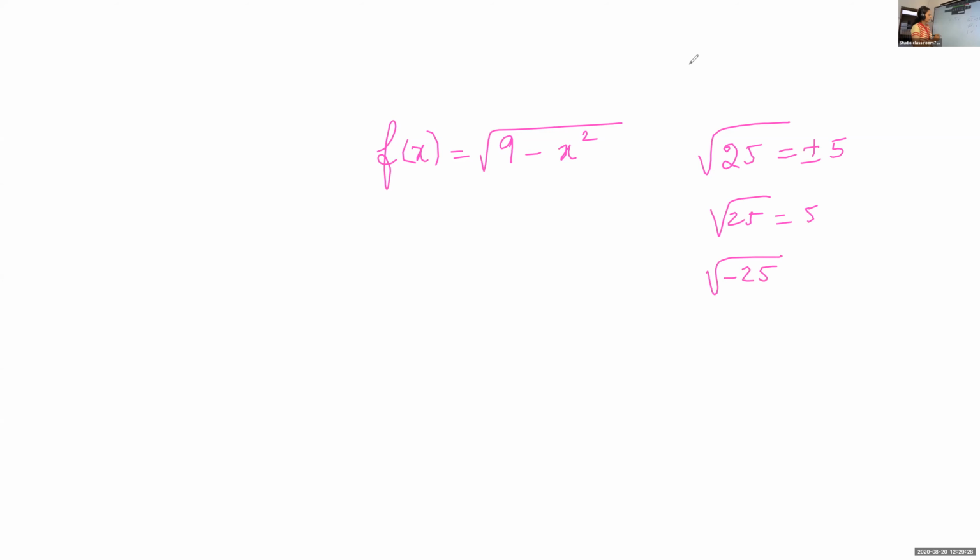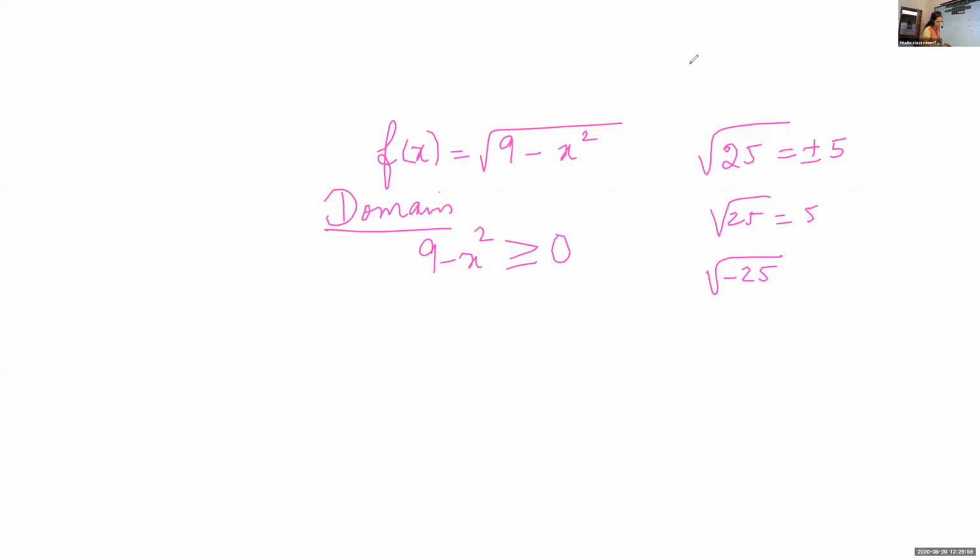Whenever you are given a function within the square root, to find the domain, listen, children, it's very important. 9 minus x square must be greater than or equal to 0. How do we solve a question with equality?